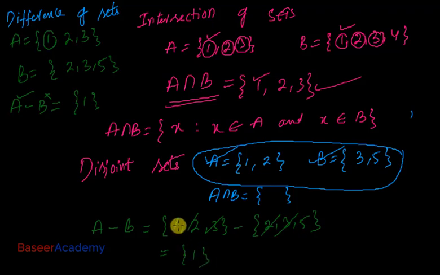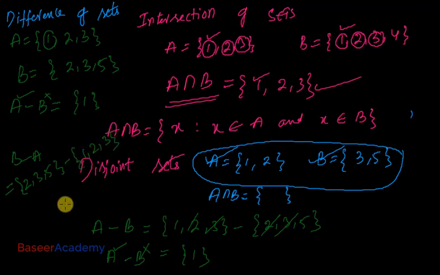What are the remaining elements in set A? 1 is the only element remaining in set A. So this is my A minus B. A minus B is the set of all elements that belong to A but do not belong to B. In the same way, let's say I try to find out B minus A. How do I find B minus A? What is B here? B is 2, 3, 5, minus what is A here? 1, 2, 3.